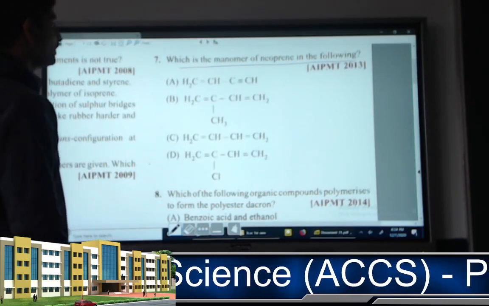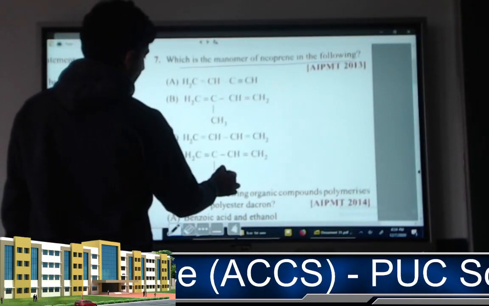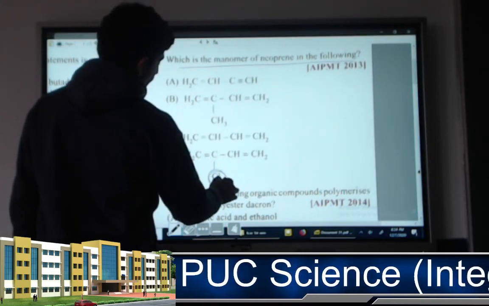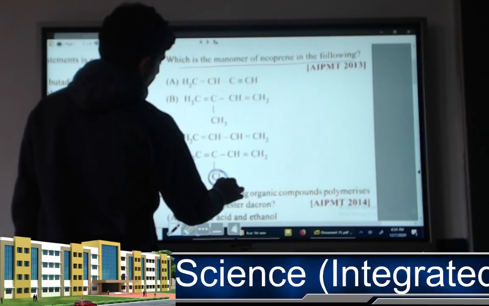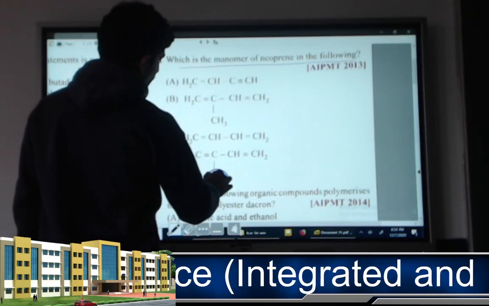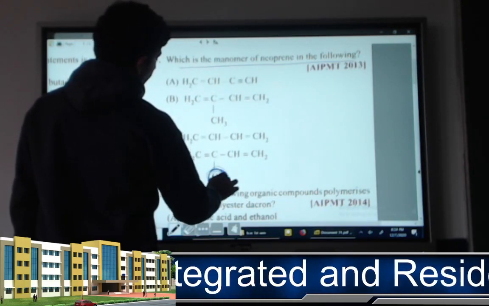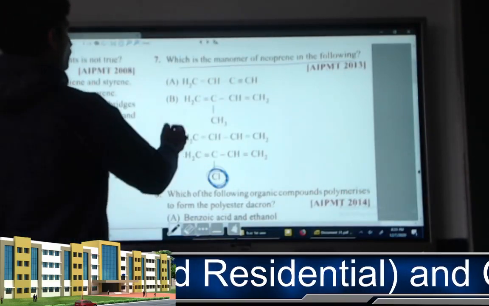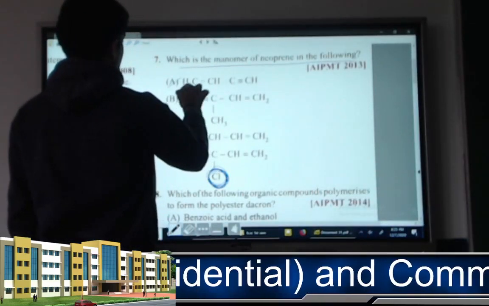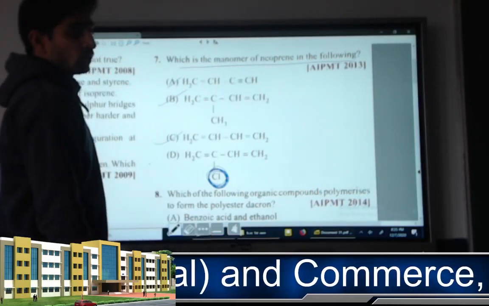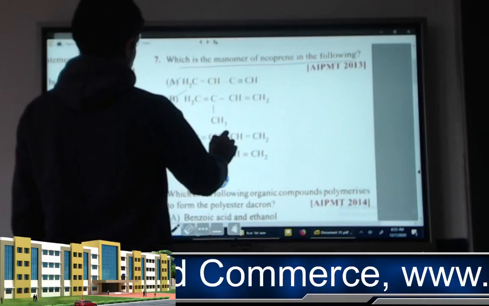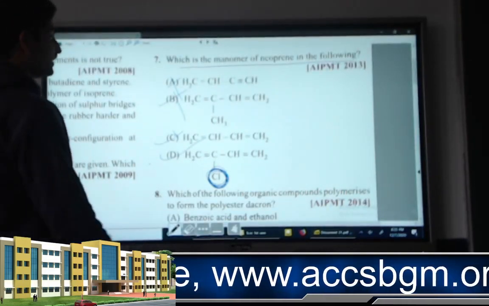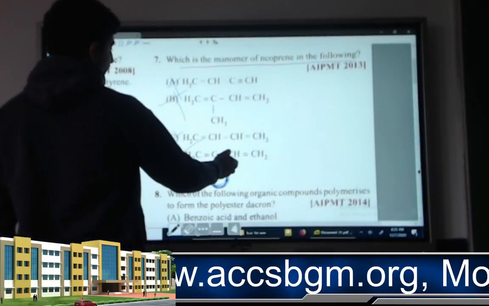So to remember this, whichever carbon is directly attached to chlorine, a secondary carbon or a tertiary carbon, we are going to consider it as the monomer of neoprene. Out of this, in neither A nor B nor C is chlorine present, whereas in case of D, the chlorine is present, attached to the secondary carbon from the right side.